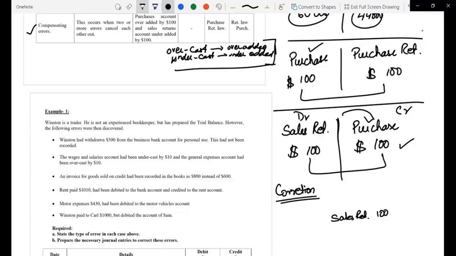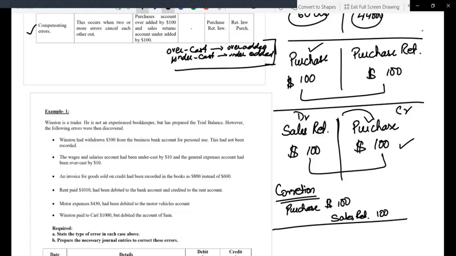So we minus $100 from here, it became zero. On the other hand, the purchase was undercast. It was under added. We subtracted $100 from here, so we will have to add only $100 here. So the purchases will be increased by $100.